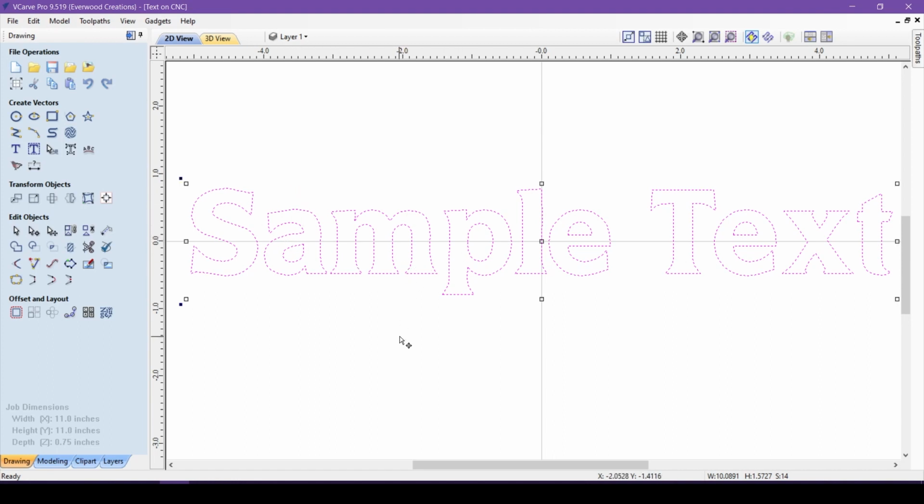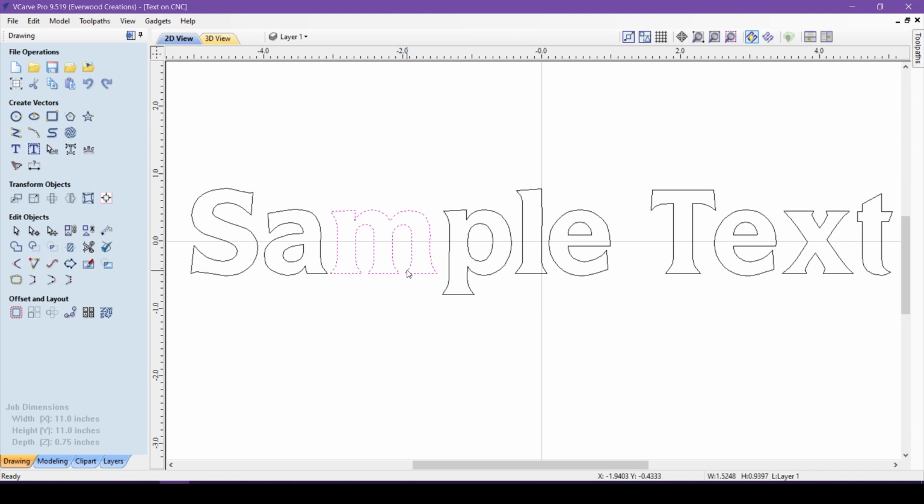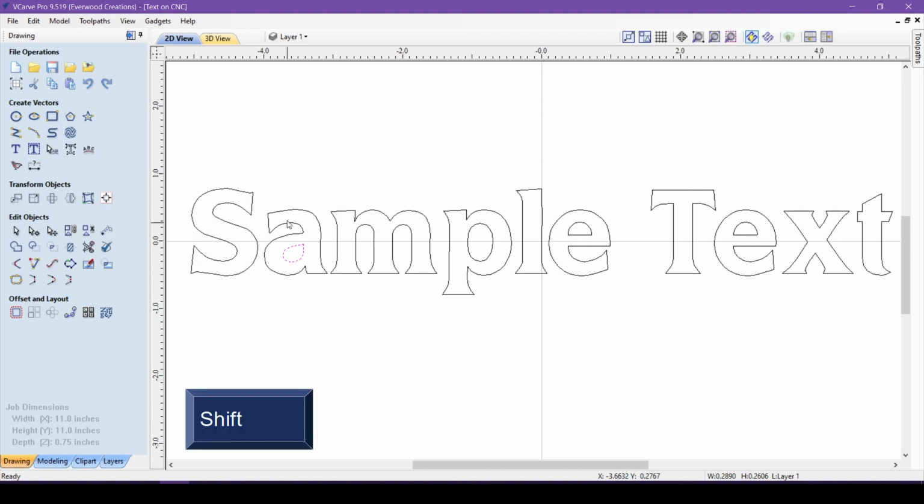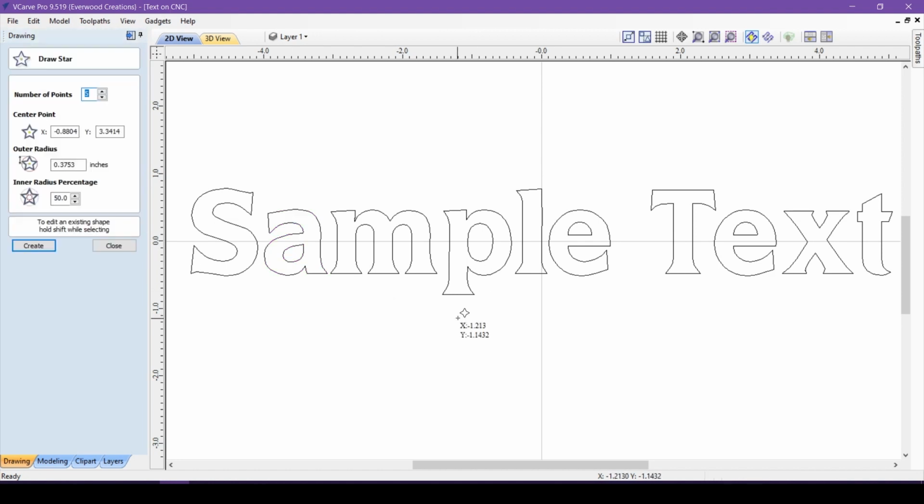Why would you want to turn your text into vectors, you may ask? The answer is freedom. Once they are vectors, you can manipulate the letters in any way you like. You can change the way a certain letter looks. You can move the letters in any way you want. You can use all the other tools like trimming and joining. Make sure if you are moving any letter with an inside shape, like this lowercase a, that you grab both pieces. You may even want to group them just to make sure they always stay together.